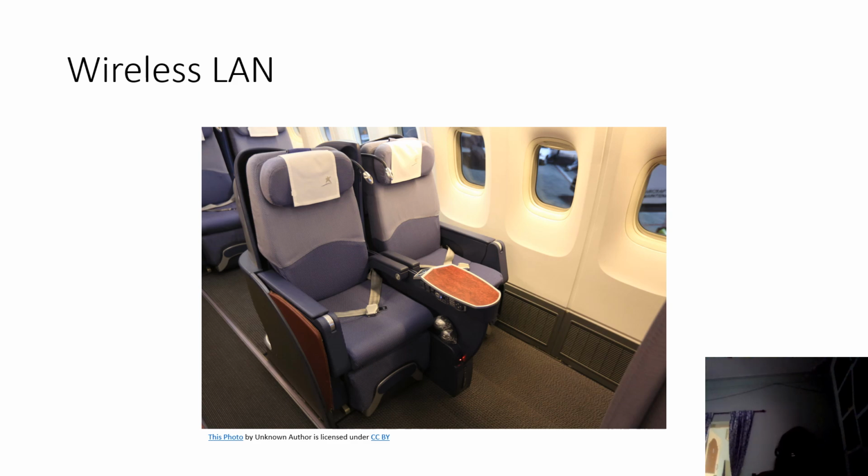Long wires, LANs are being connected through the sitting areas, where you can sit and open the computers and work, and connect to the LANs. Through these LANs, it goes to the switch, and from there to the packet switching area present at the back of the airplane, and from there it is passed on to the wireless network. So this is how it is happening. This is a wireless LAN.